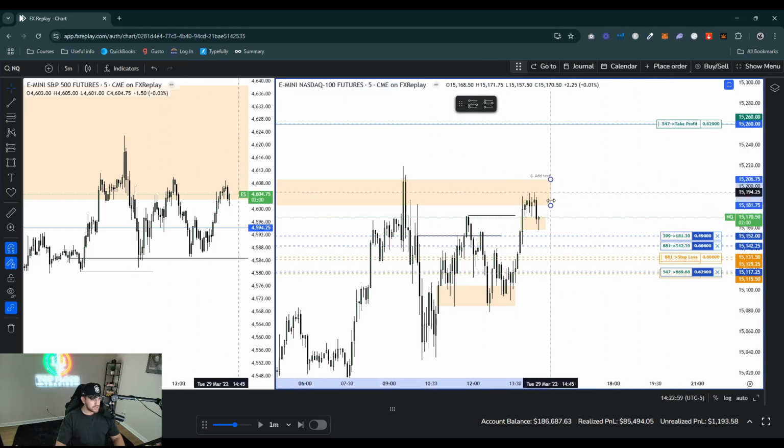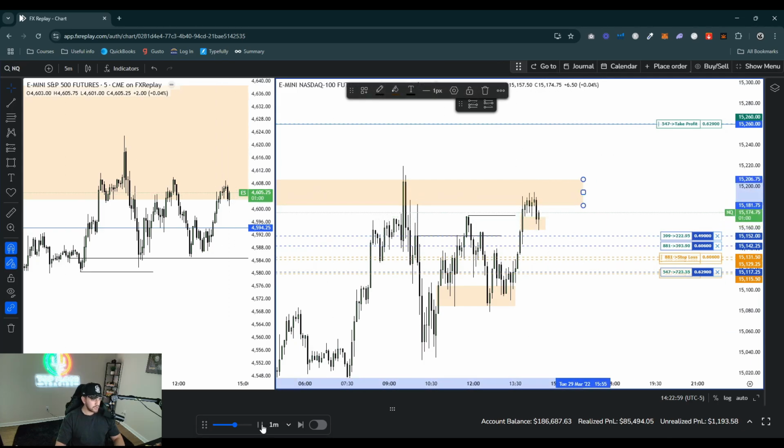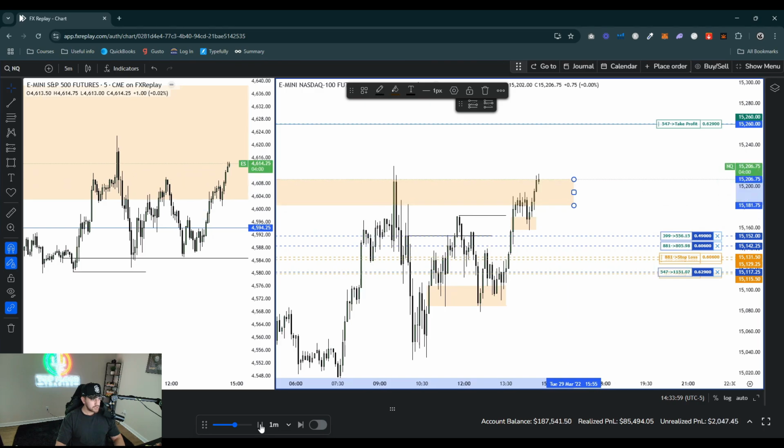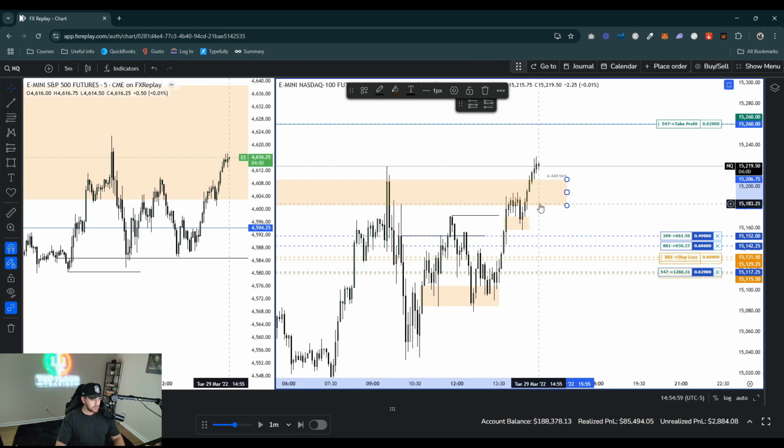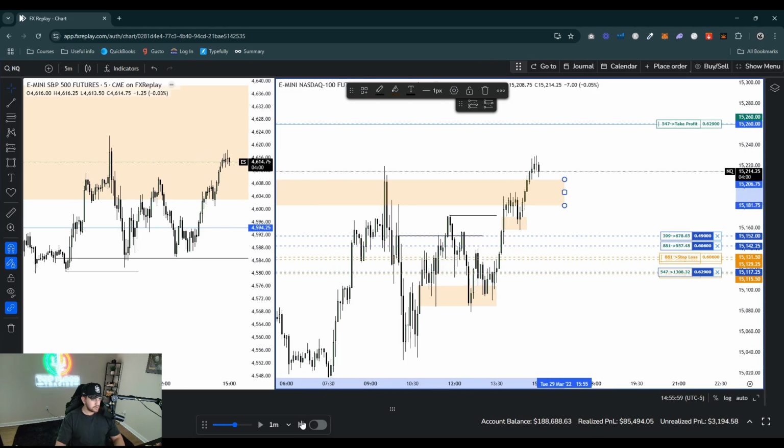So again, I want to see this fair value gap be respected, and I want to see it blast through this 1 hour fair value gap here. I want to see it close above. What time is it here? Okay, I want to see 2 p.m. close above here. And it did. Yep, it did.